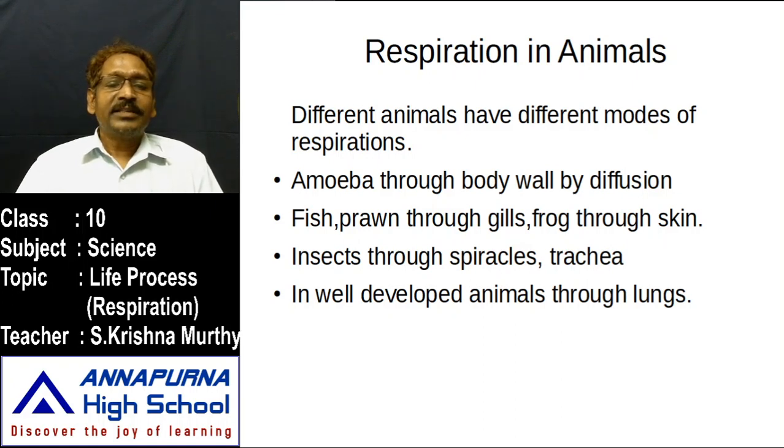For example, the microscopic amoeba can respire through its whole body because there is no specific respiratory organ inside the body. Amoeba is an aquatic, microscopic organism. Along with amoeba, planaria and some bacteria are also there. These amoeba and planaria obtain the required amount of oxygen from the water.